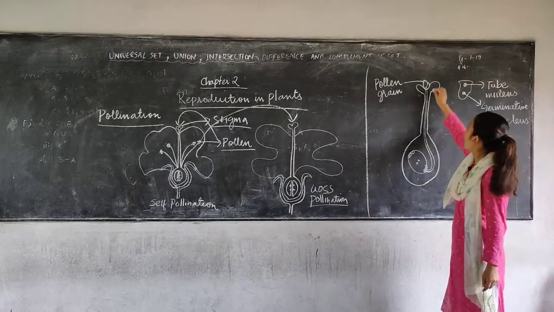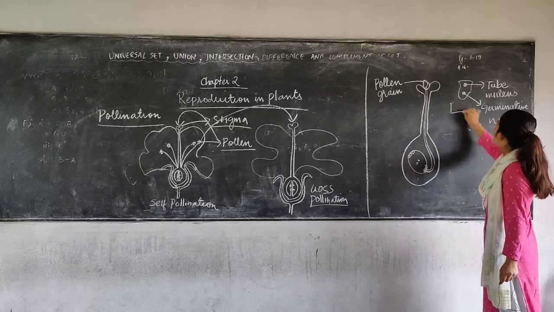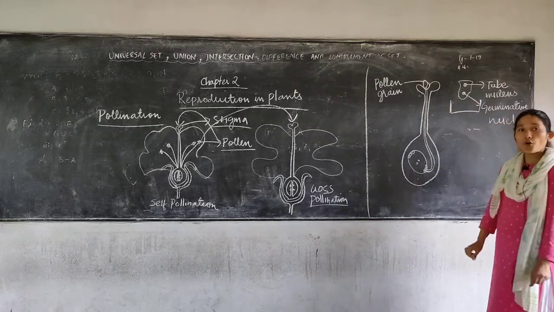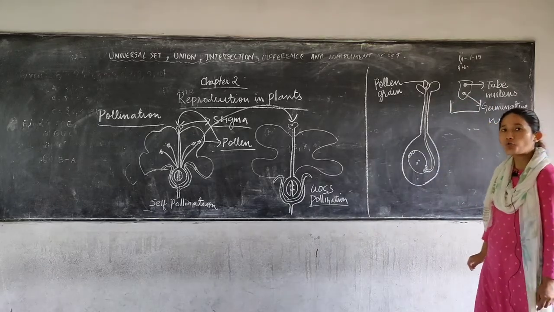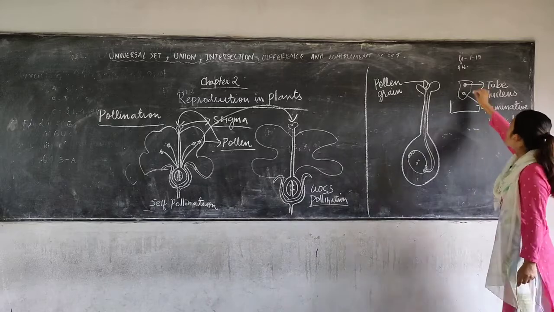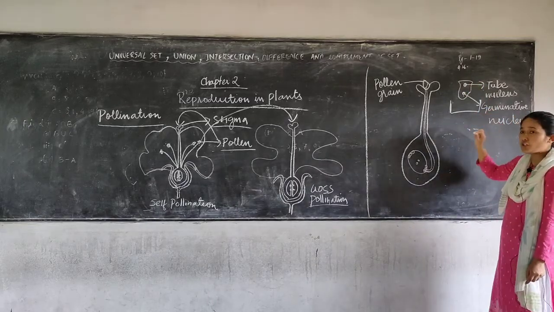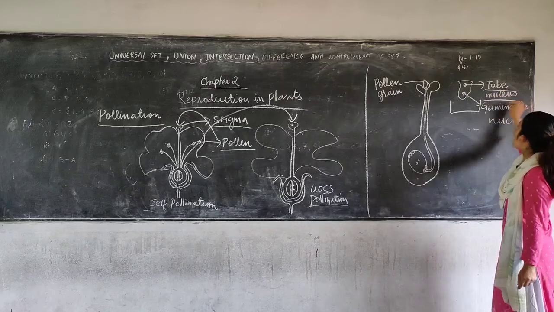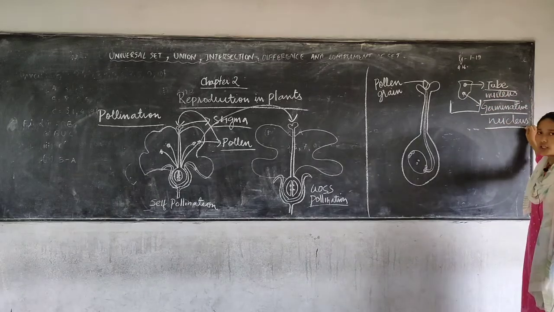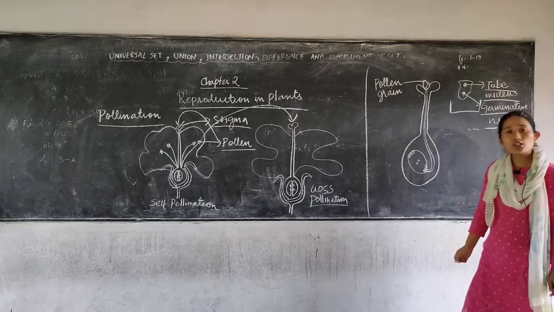Now if you look at a magnified view of a pollen grain, what you will see inside the pollen grain are two types of cells responsible for two functions, the tube nucleus and the germinative nucleus. Now your tube nucleus, what does it do?